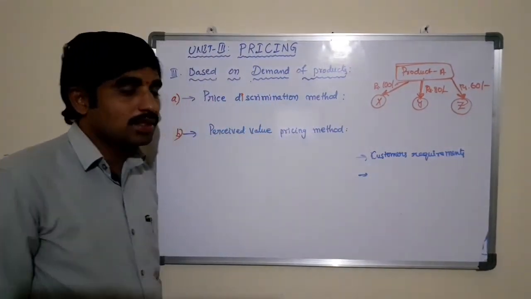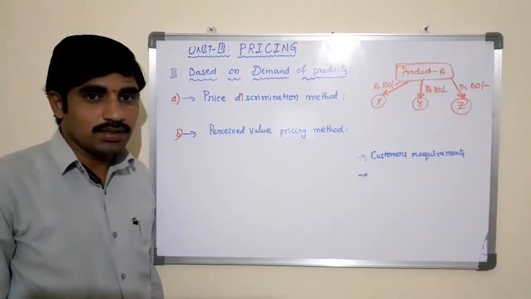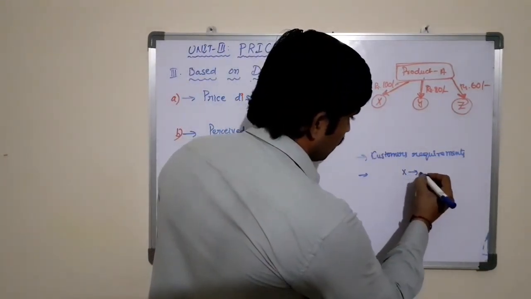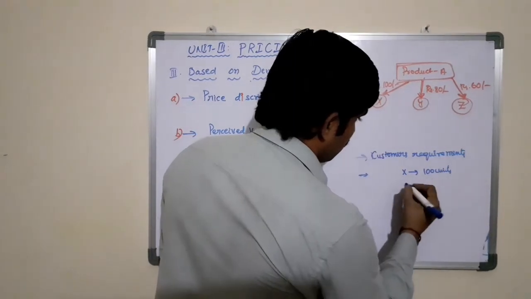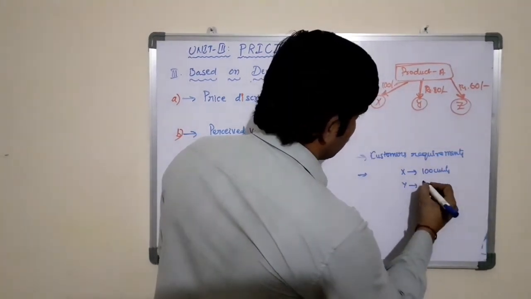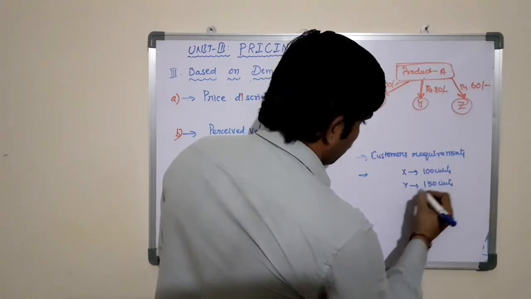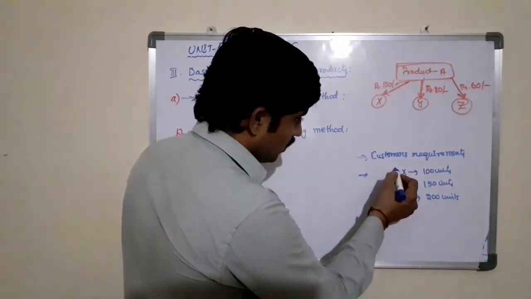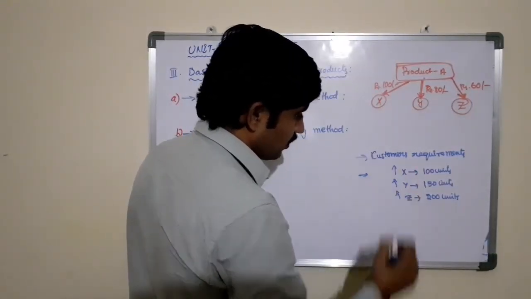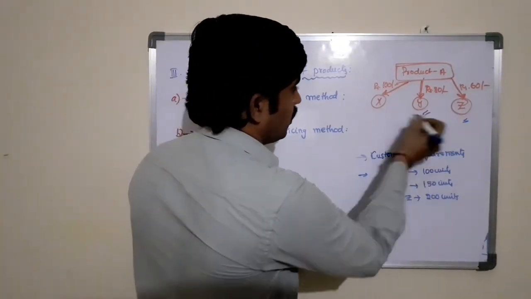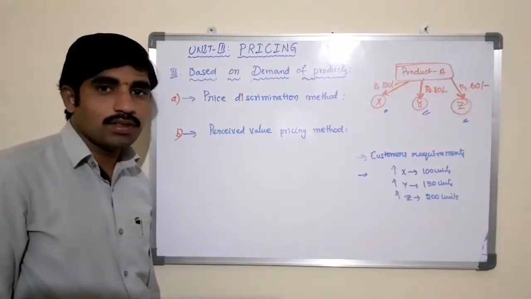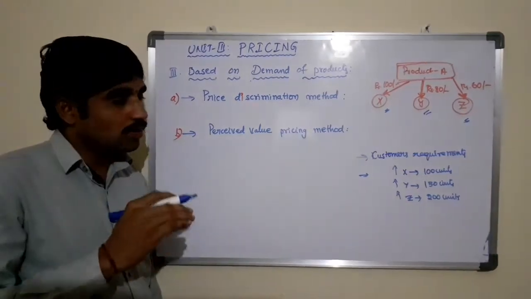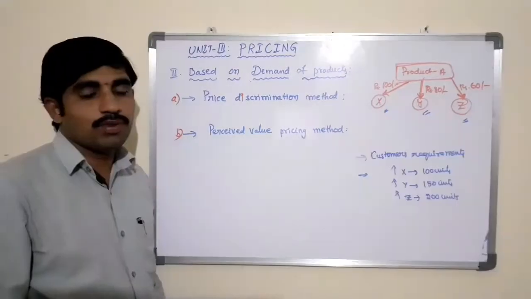On the basis of the customer's requirement, the price will be changed, because customer X may require 100 units, customer Y may require 150 units, and customer Z may require 200 units. See how, as the customers purchase more, the price of the product is decreasing. The more the quantity purchased, the price of the product will slightly decrease.